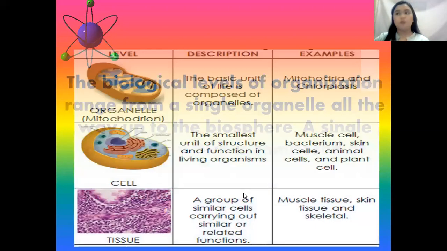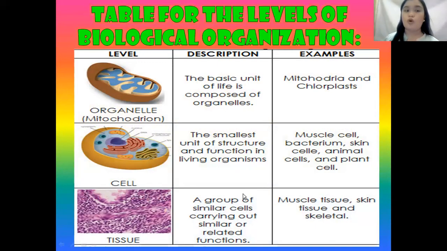Now let's proceed to this table of levels of biological organization. First, we have what we call the organelle, with examples such as mitochondria. It is the basic unit of life. Later you'll know what the other parts of the biological organization are and why it starts with an organelle. Examples of these are mitochondria and chloroplasts. So that is the basic unit of life.